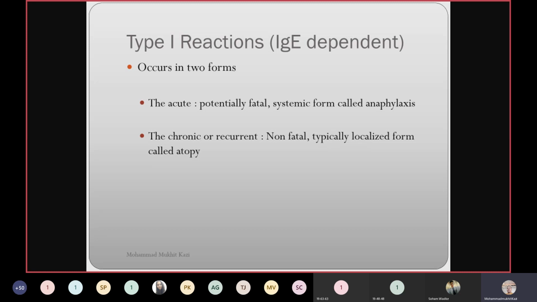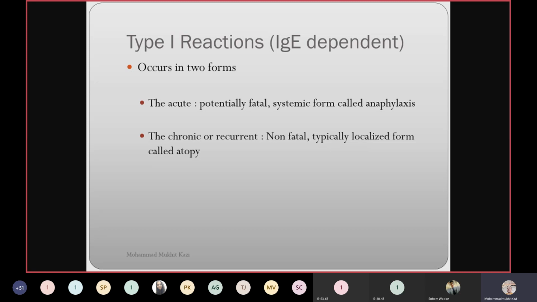Generally, they occur in two forms. One is the acute, sudden. Acute is sudden, and recedes sudden also. And chronic, it remains for a long time, or recurrent, it occurs every time. Okay. So there are two types in the type 1 hypersensitive reaction.